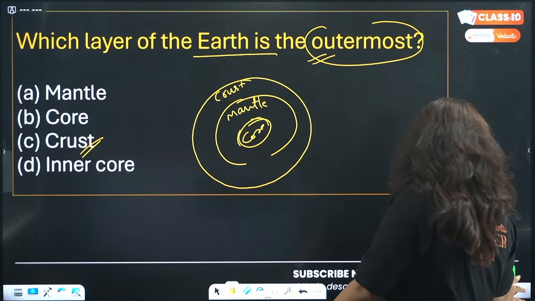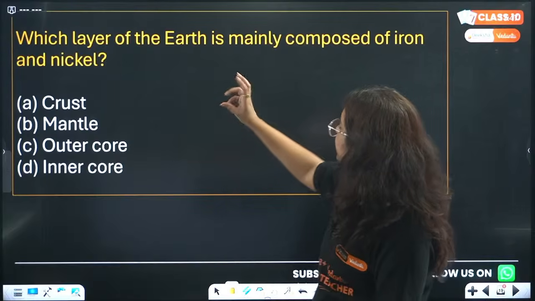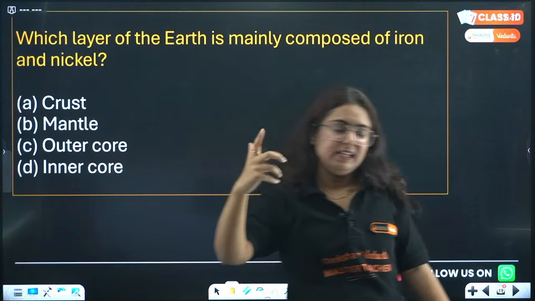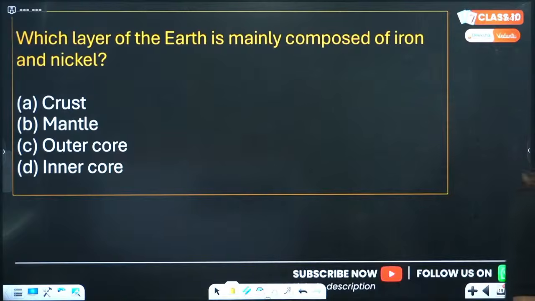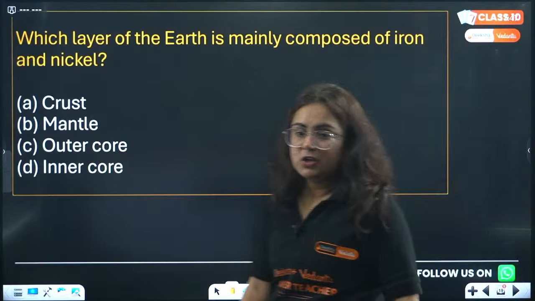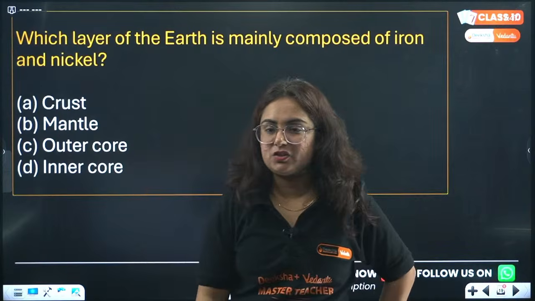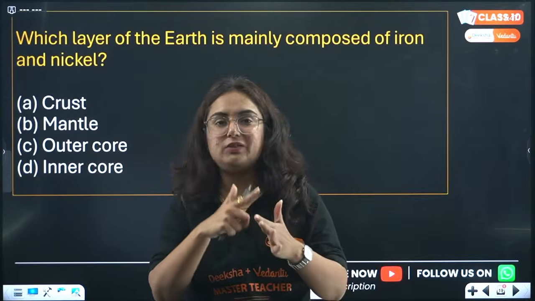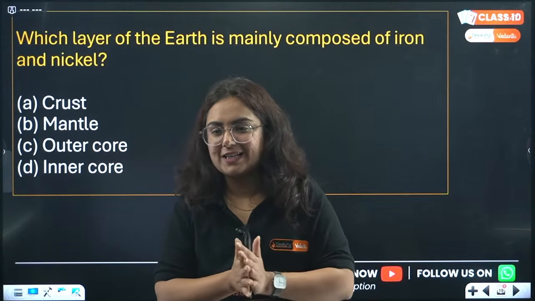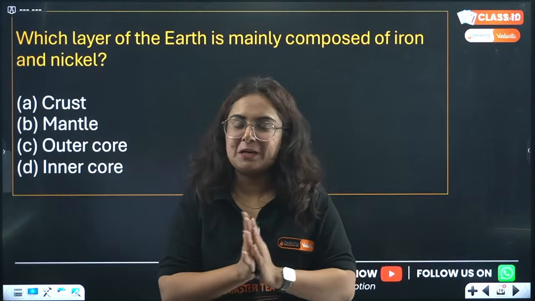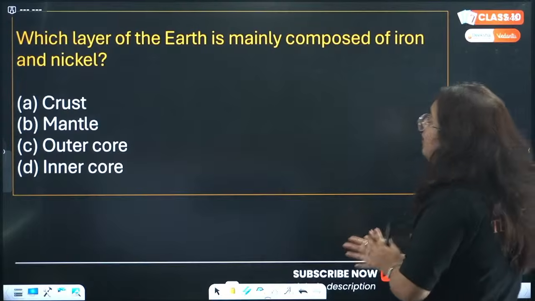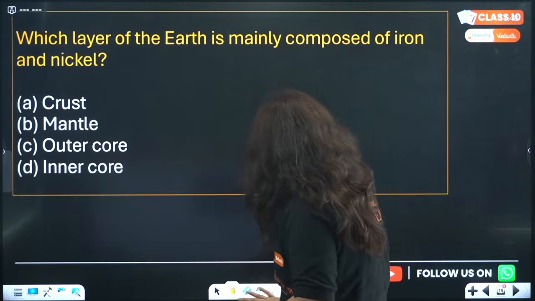Chalo. Next question out here. Which layer of the earth is mainly composed of iron and nickel? Let me see who knows this. This is something we are studying since childhood. So, can you see my chat? Yes. Sickloth, I saw that you gave the correct answer. Okay, don't worry about that. I'm seeing all your comments. So, next question. Which layer of earth is mainly composed of iron and nickel?